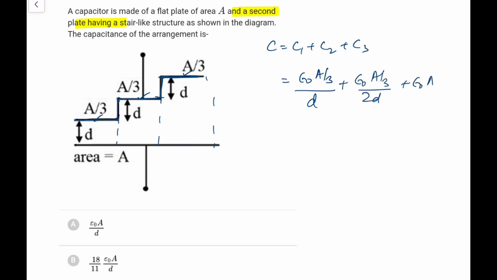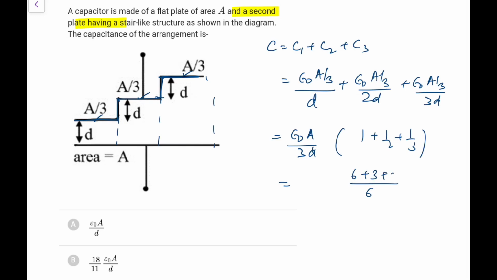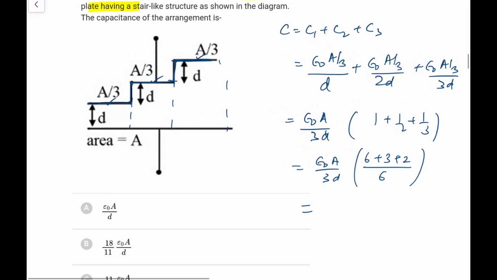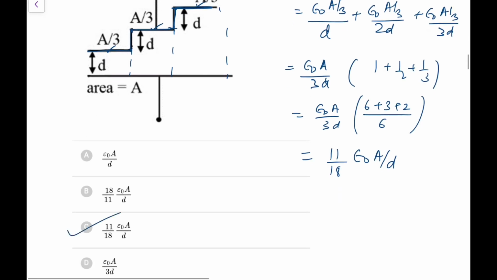Third one again A by 3, but the gap is 3D. So epsilon naught A upon 3D I have taken as common. It is 1 plus 1 by 2 plus 1 by 3. Take the LCM, this would be 6, this would be 6 plus 3 plus 2, epsilon naught A upon 3D. So it comes out as 11 by 18. I can make it out, it would be 11 by 18 epsilon naught A by D. So it would be option not B, it would be C here.